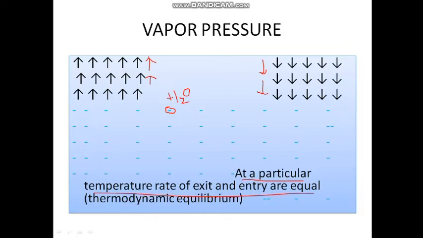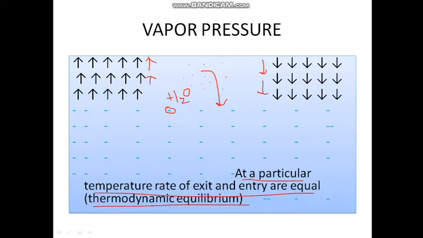At that particular temperature, the vapor has a certain pressure on the surface of the liquid, and that equilibrium is called thermodynamic equilibrium. So at the thermodynamic equilibrium, the vapor has a certain amount of pressure on the surface of the liquid. That pressure is called vapor pressure.